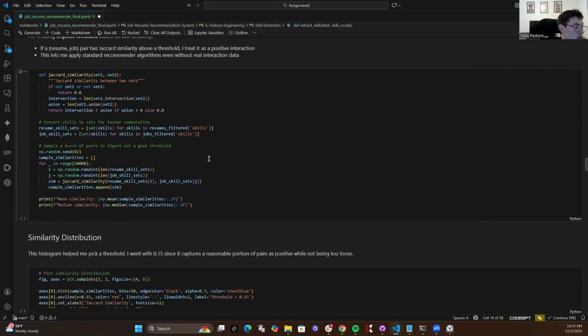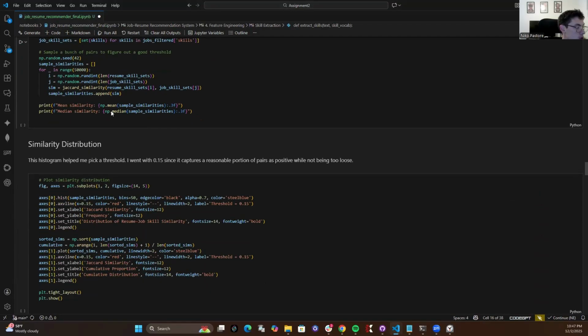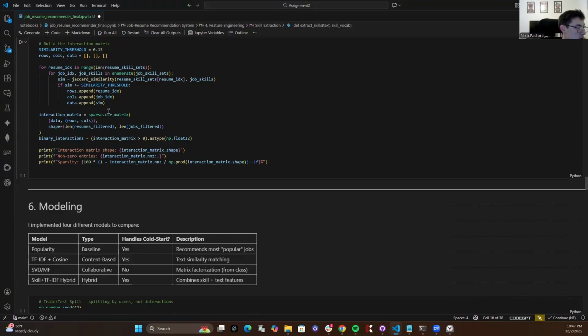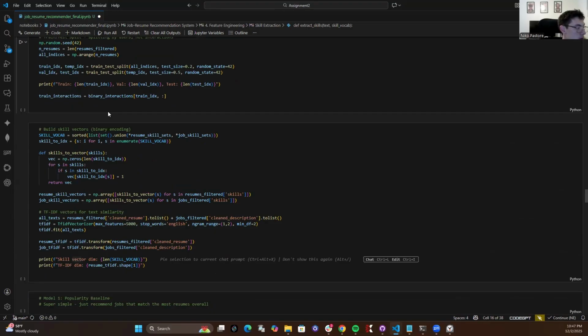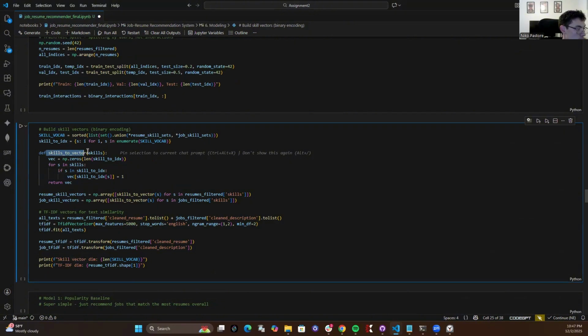And if we scroll down, this skills to vector block here is crucial. This skills to vector function takes those raw lists of strings and converts them into one hot encoded vectors. This is the mathematical foundation that allows us to calculate the Jaccard similarity.